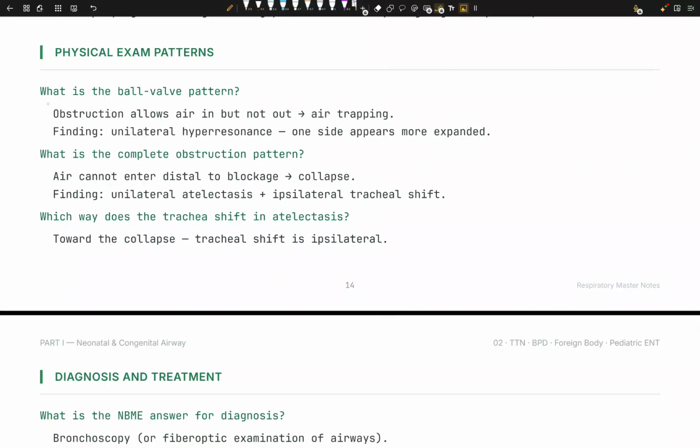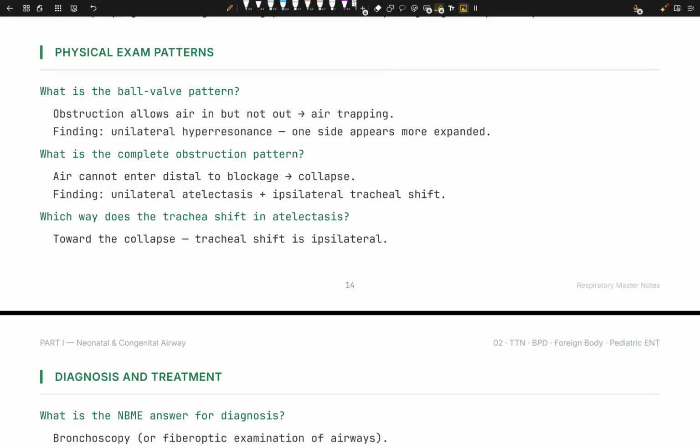Right? Exam finding. What is the ball valve pattern? Well, the ball valve pattern is that we have an obstruction that allows the air to get inside, but the air cannot get out. So we have air trapping going on. Finding is that we have a unilateral hyporesonance. One side appears more expanded. Why? Because the air is able to get in, but not able to get out because of the foreign body that's inside the lung now.